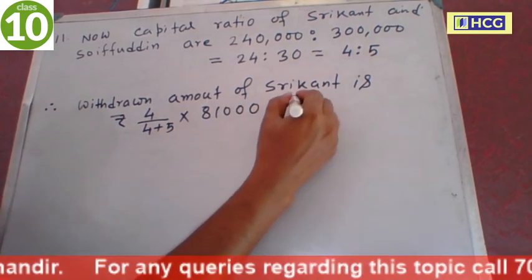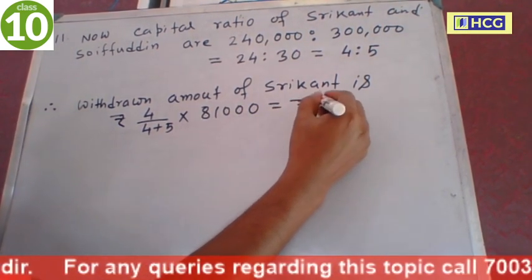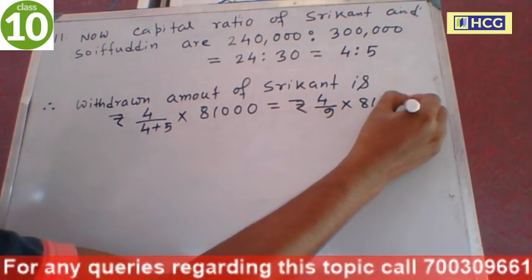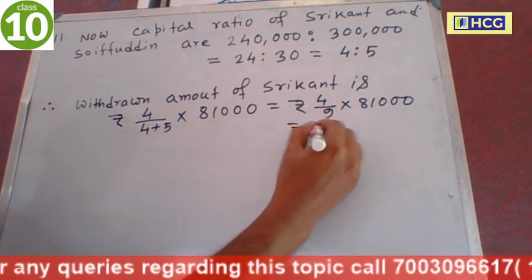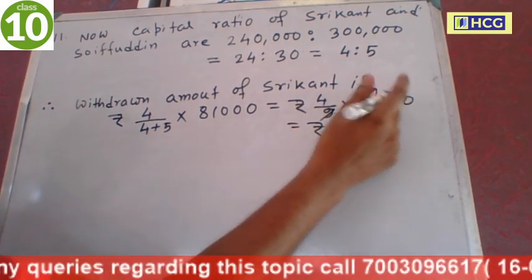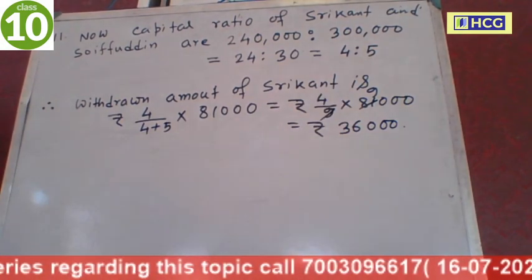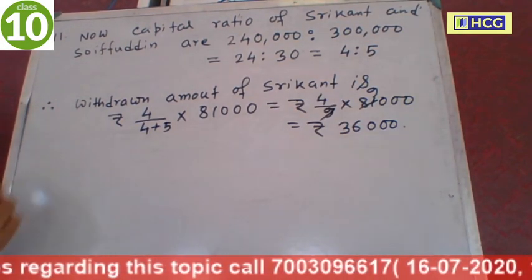Now this is equal to rupees 4 by 4 plus 5 is 9 into 81,000. Now this is equal to 9 nines are 81, 9 fours are 36,000. The withdrawn amount of Srikanth is 36,000.